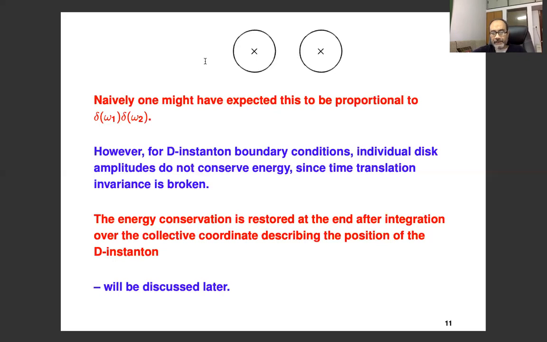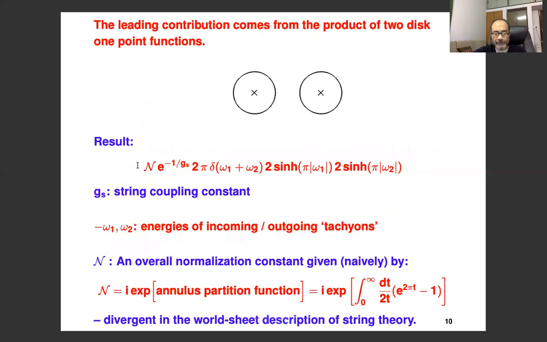So the annulus actually gives a relative contribution between the perturbative amplitude and the D-instanton amplitude. And that's why the exponential of the annulus also has to be included, because that's essentially normalizing the amplitude with respect to the perturbative contribution. This is the reason we include disconnected diagrams.